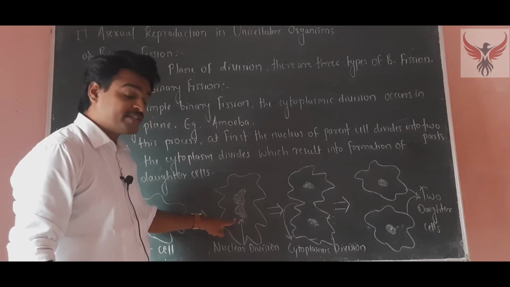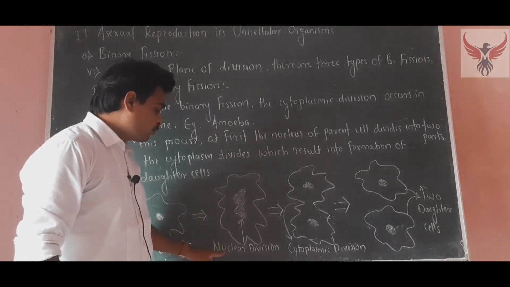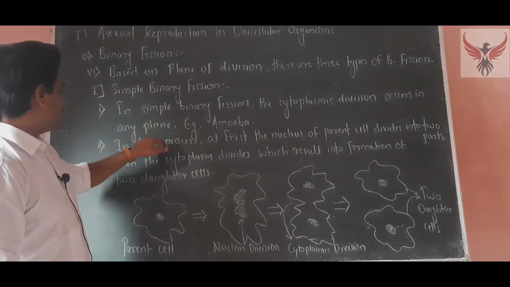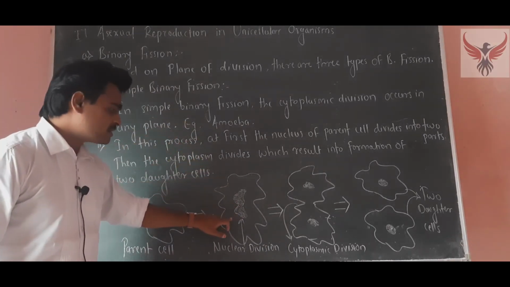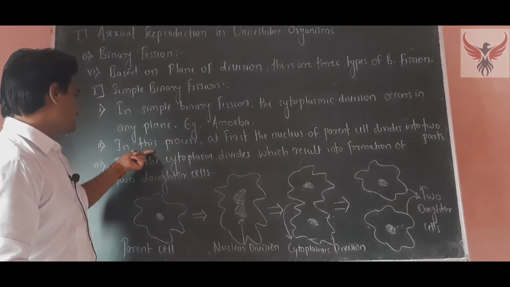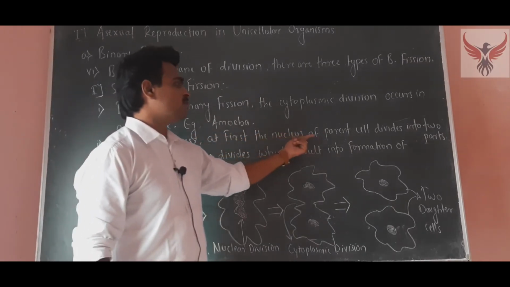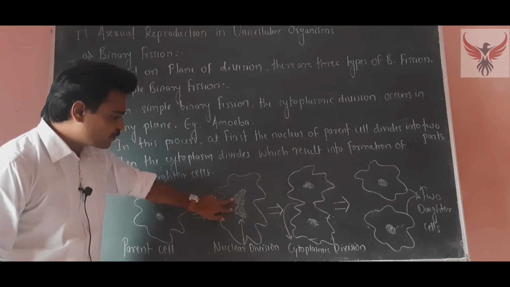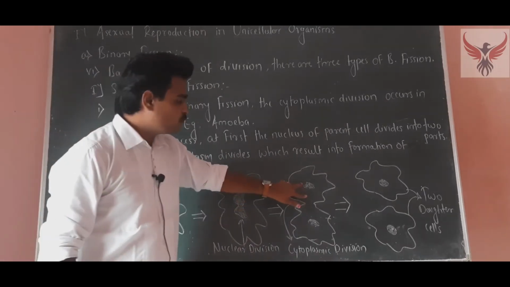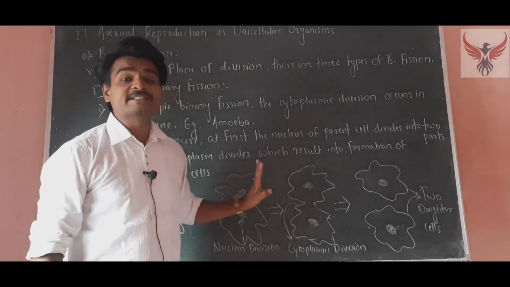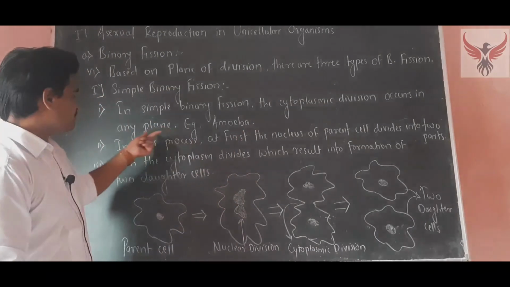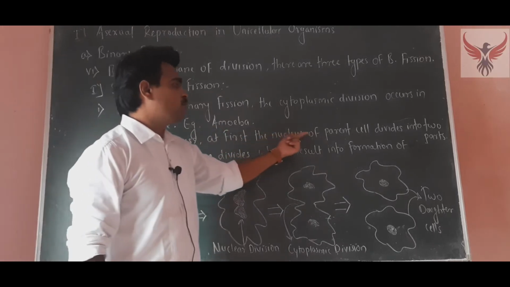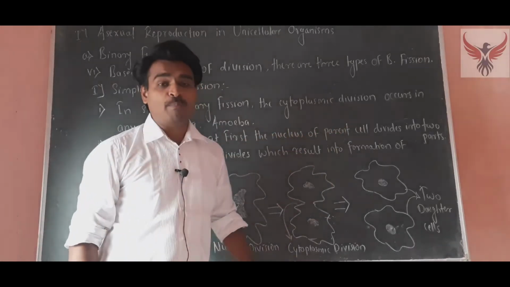In the second stage there is nuclear division, and two different nuclei get separated. So at first the nucleus of the parent cell gets divided into two parts.